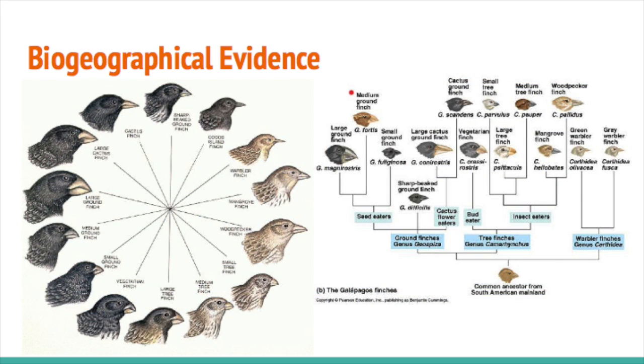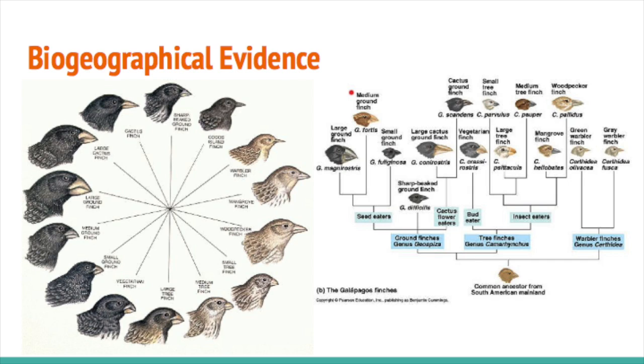Species found in the same geographic location but in different habitats are more closely related than those found in different geographic regions but the same habitat. Pangaea, the single landmass that existed on Earth 200 million years ago, broke apart. This continental drift explains the similarity of species that are on different continents that are millions of miles away. There are certain species that exist at only one certain geographic location in the world. These animals are called endemic species.